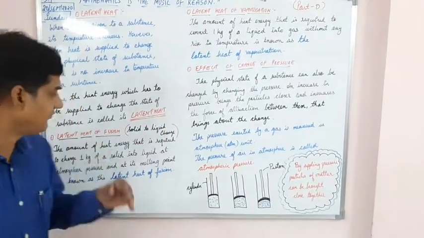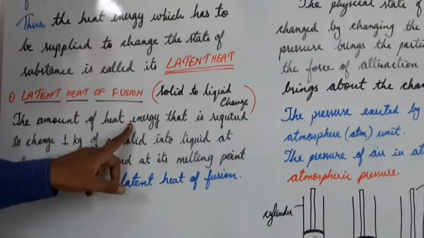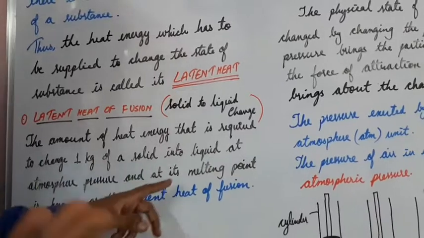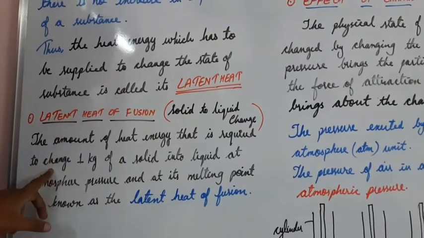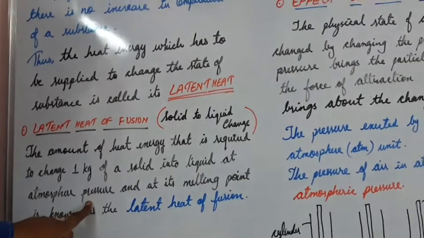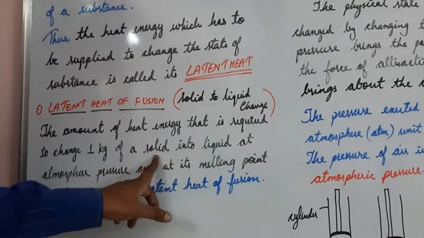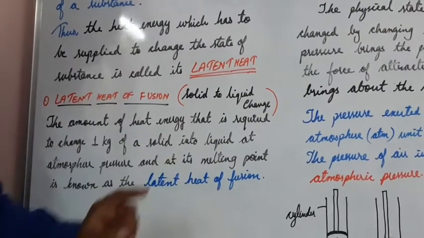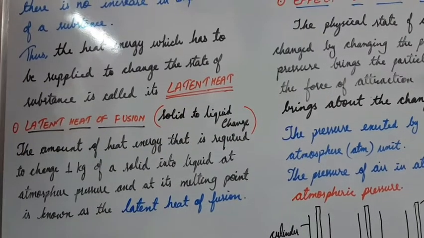What is this latent heat of fusion? The amount of heat energy that is required to change, again I require some heat energy. Why do I require heat energy, students? I need to change a solid into a liquid. But how much quantity? The quantity is 1 kilogram. That is the heat required to change 1 kilogram of solid into liquid at atmospheric pressure, at its melting point, where the particles melt to convert from solid to liquid. That amount of heat energy is known as latent heat of fusion. Solid to liquid change is known as latent heat of fusion.